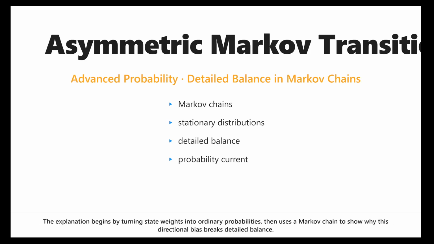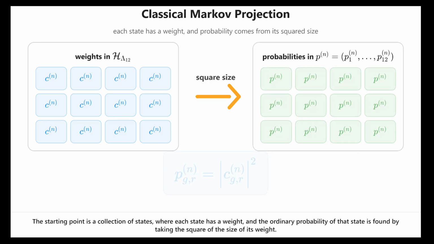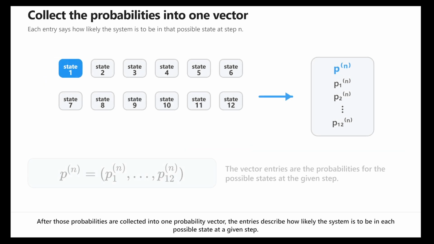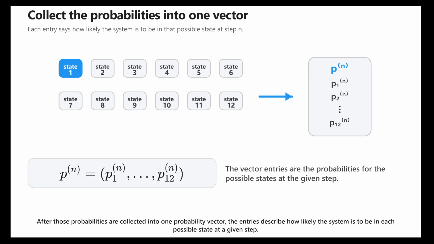The explanation begins by turning state weights into ordinary probabilities, then uses a Markov chain to show why this directional bias breaks detailed balance. The starting point is a collection of states, where each state has a weight, and the ordinary probability of that state is found by taking the square of the size of its weight. After those probabilities are collected into one probability vector, the entries describe how likely the system is to be in each possible state at a given step.